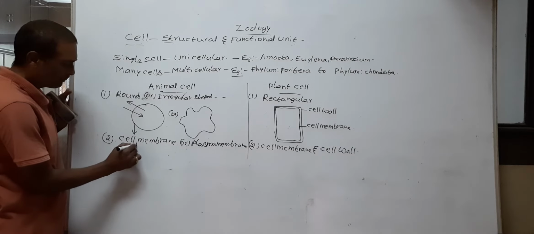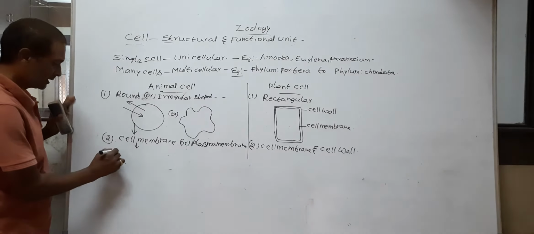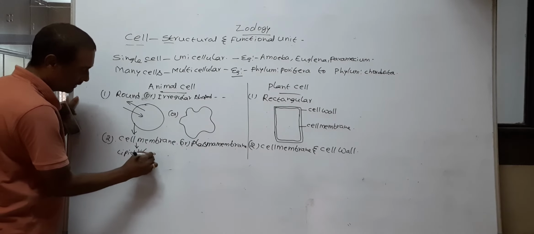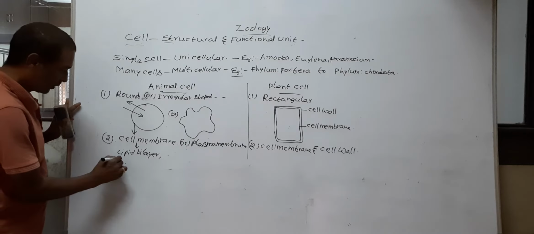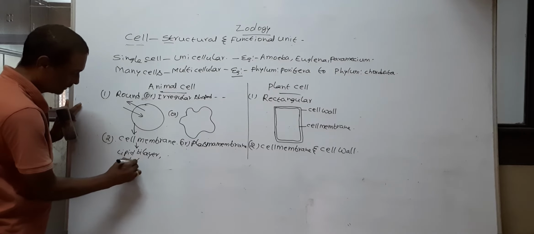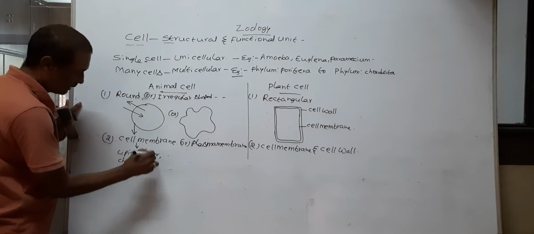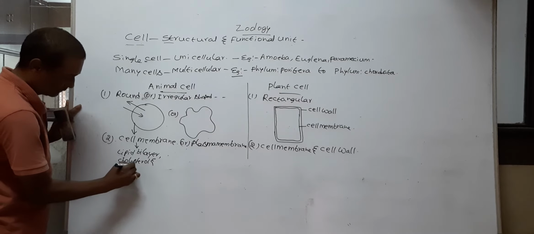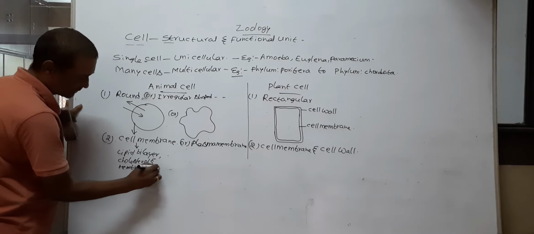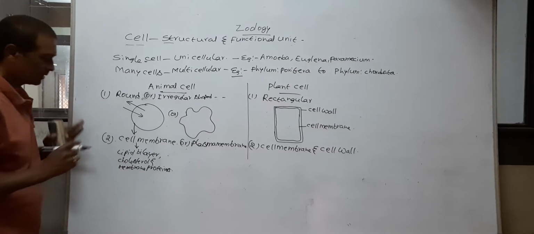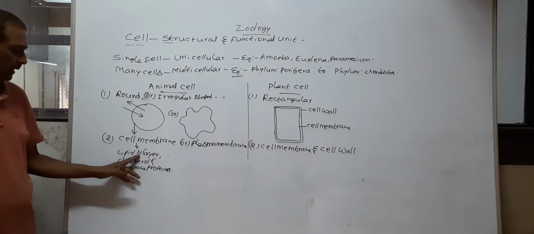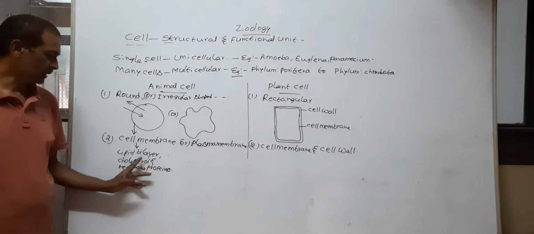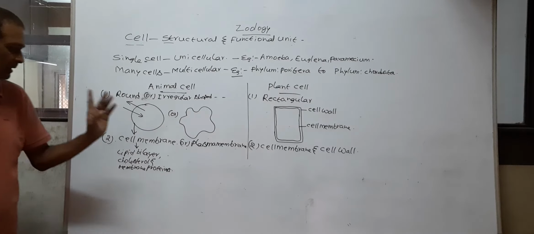Here the cell membrane contains lipid bilayer, cholesterol and membrane proteins. So the cell membrane contains lipid bilayer, cholesterol and membrane proteins in both animal and plant cell.